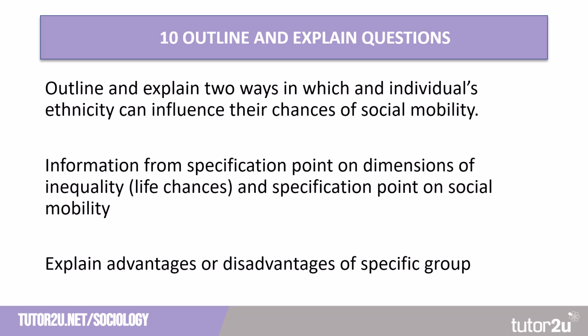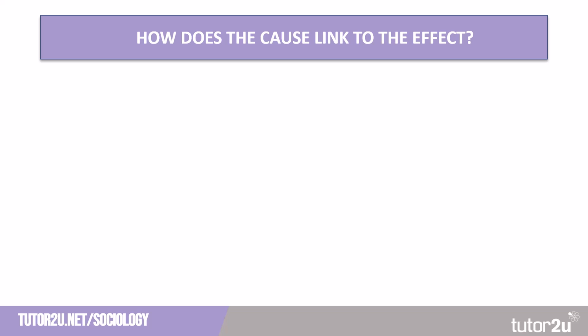What students need to do is to talk about a specific social group and explain how factors will have an advantage or a disadvantage on that specific group in terms of their social mobility. We need to show how the cause links to the effect. So how does somebody's ethnic background lead to differences in social mobility?